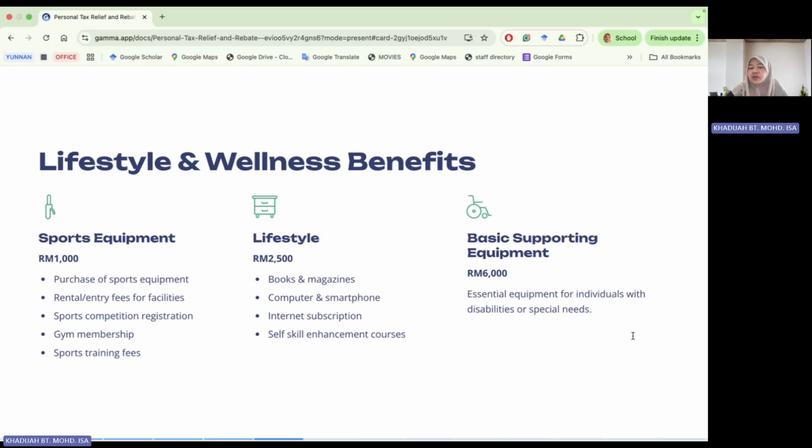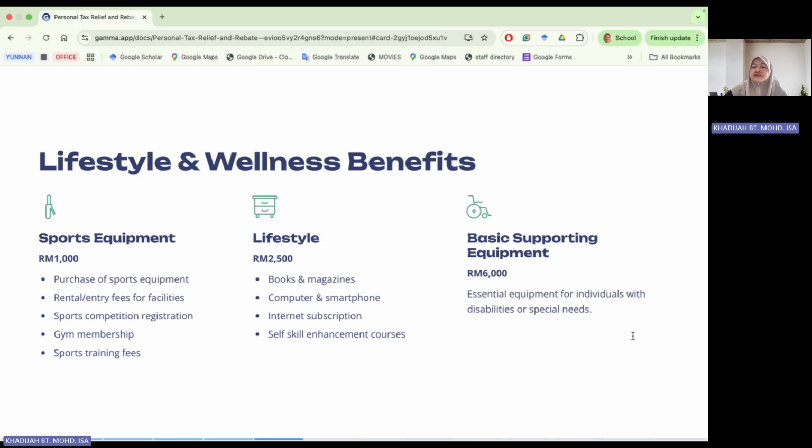And under lifestyle, you have another 2,500 ringgit that you can claim, which is from books and magazines, a computer and smartphone. So whenever you purchase a computer or smartphone, either for yourself, for your spouse, or even for your children, you can claim up to 2,500. Internet subscription. Most companies or most individuals will have to pay internet subscription. So the total amount that you can claim is up to 2,500 lah.